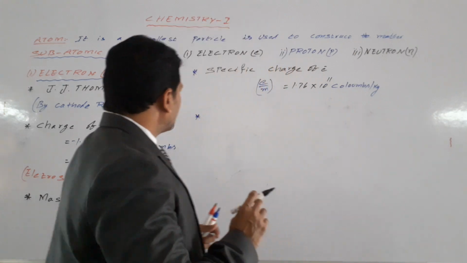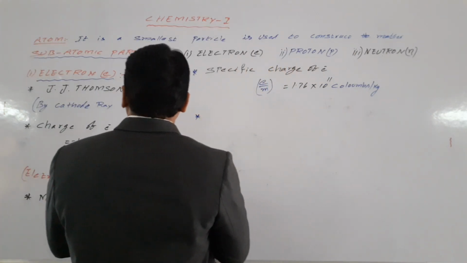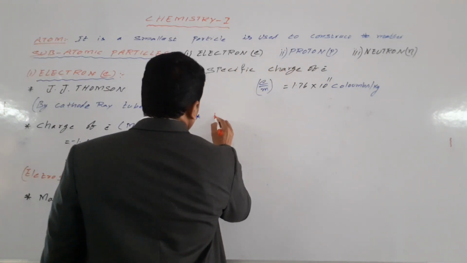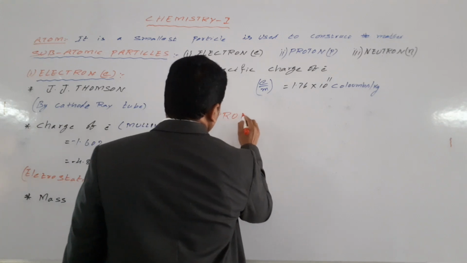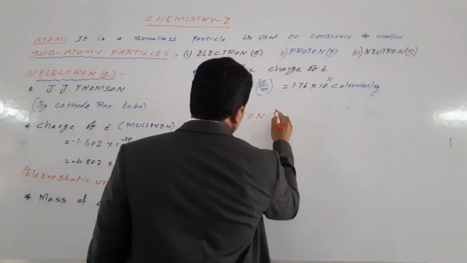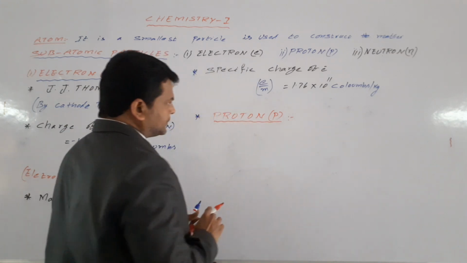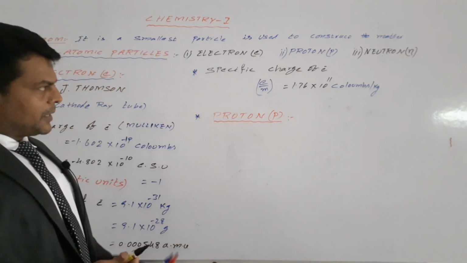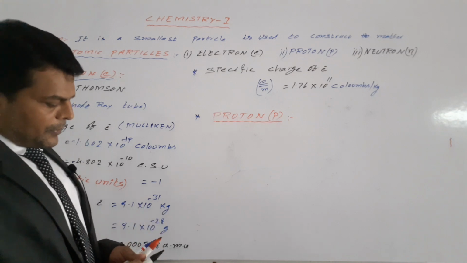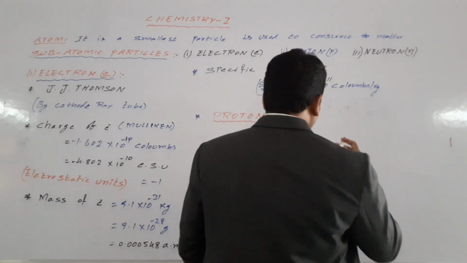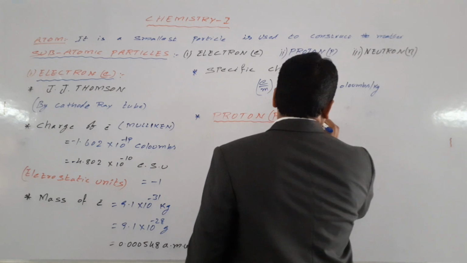Next, the second one is proton, denoted by P. Who discovered the proton? Goldstein.